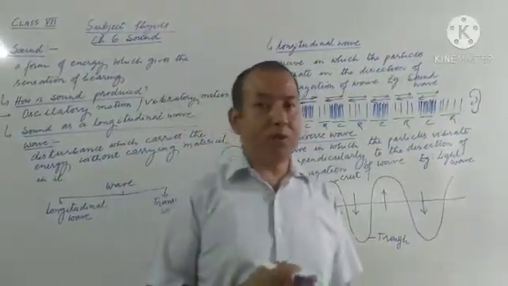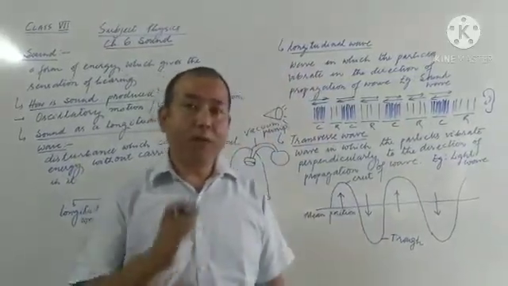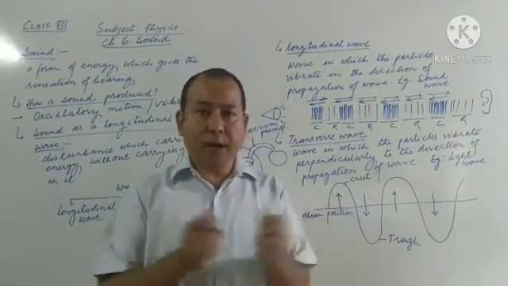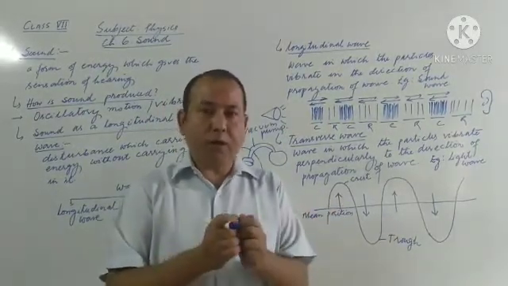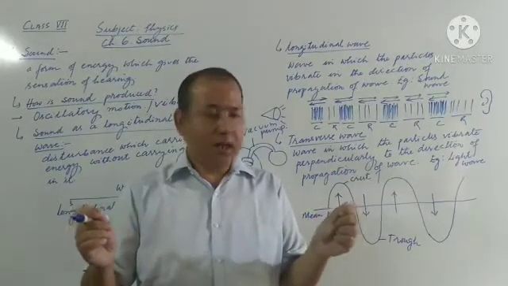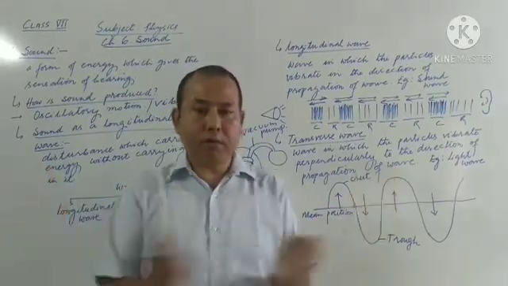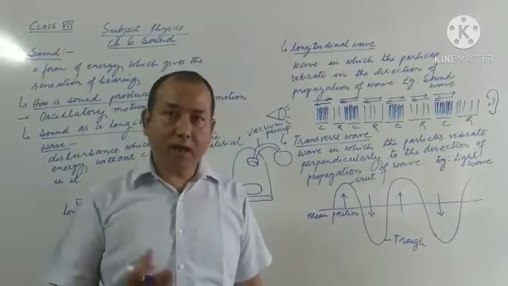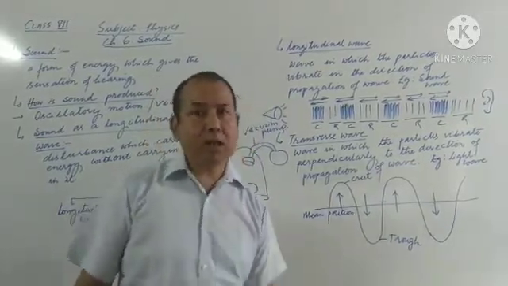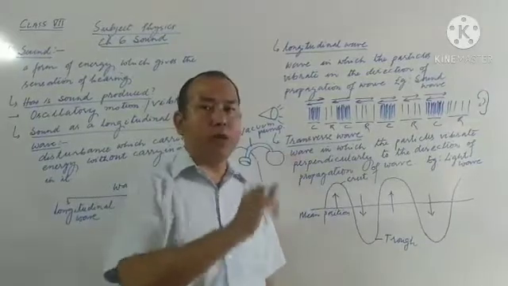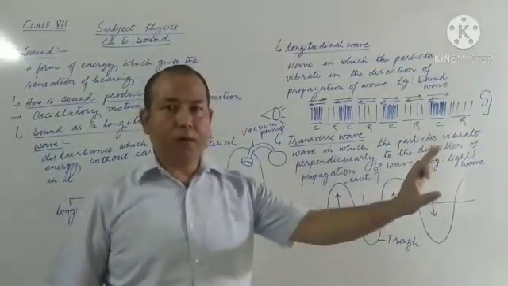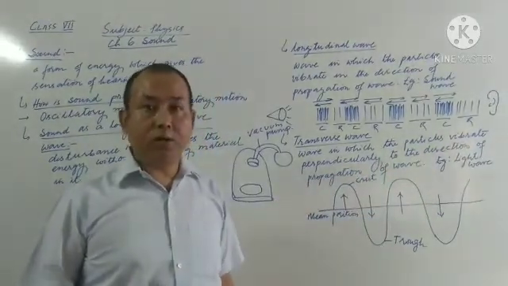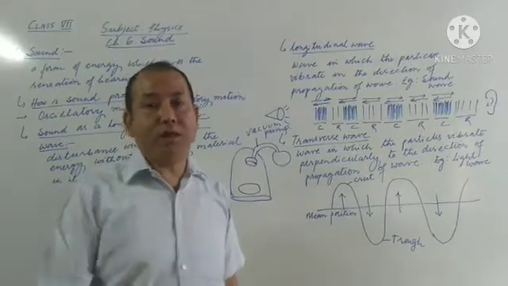And one more important thing you need to remember here is that the medium must be elastic. You must understand, like rubber is elastic, a rubber band. Why is it elastic? Because when you apply force to stretch it, it gets stretched. Then when you release the force, it comes back to its original form. Such a body is said to be elastic. In the same way, air is also a medium which is elastic in nature. When you apply force, the air moves forward, but after some time it comes back to its original state. So that is why air is an elastic medium.